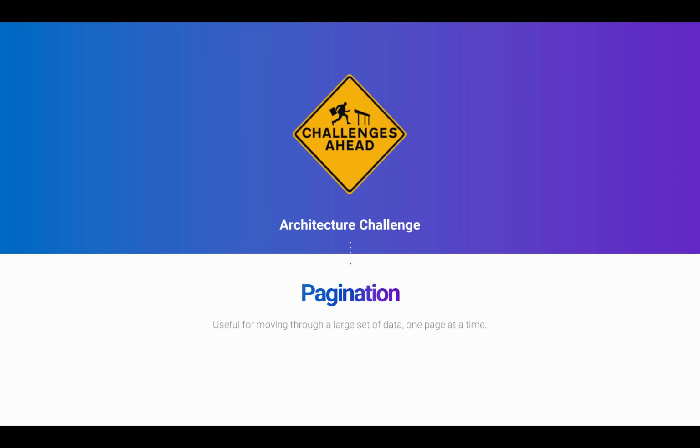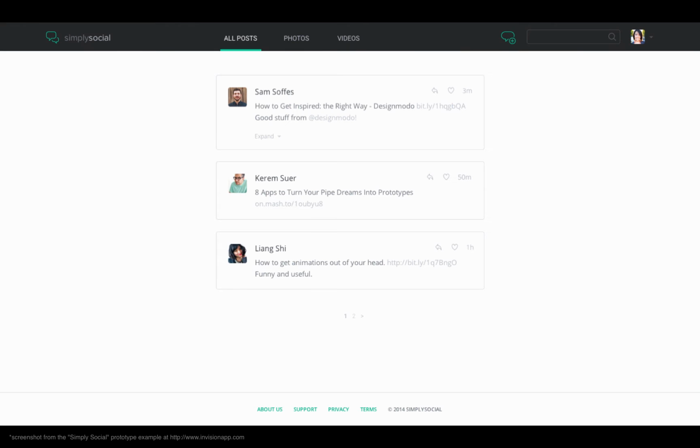This video will be about pagination, which is useful for moving through a large set of data one page at a time. Before we start talking about this, it's important to call out that this is a proposal. At the time of this recording, this is not yet implemented in Lore, but it's part of the video because it will be. It's very high up in the roadmap, and it's an important consideration to include in this list of challenges. All right, let's take a look at our sample application to see an example of pagination in action.